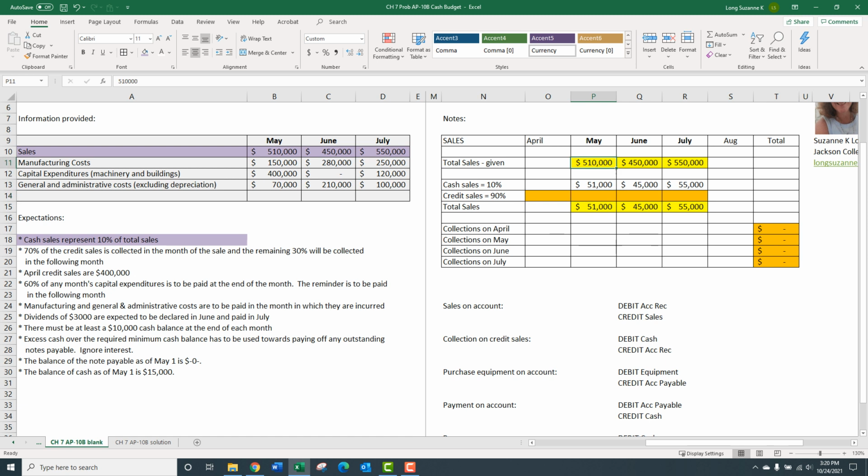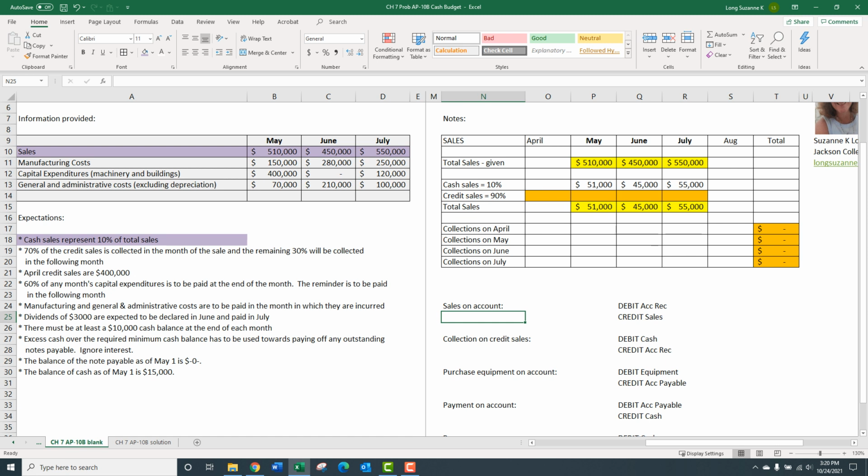Now, credit sales is, well, what else is there? So there's total sales, cash sales, and the rest of it. So credit sales is the rest of it. And then down here, I went ahead and threw in a couple of journal entries I thought we might want to reference. Sales on account, that's up here, and then collections on sales, that's here. So right now we're focused here. What are the credit sales? What are the sales on account?